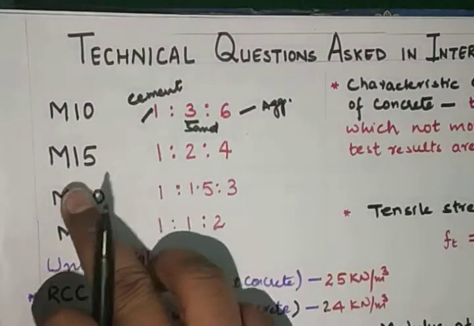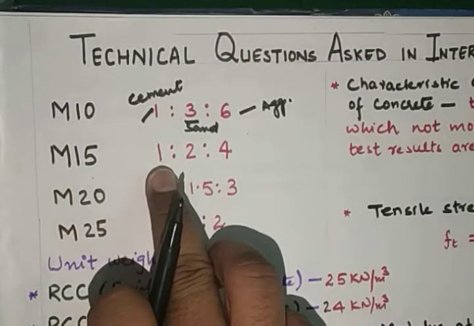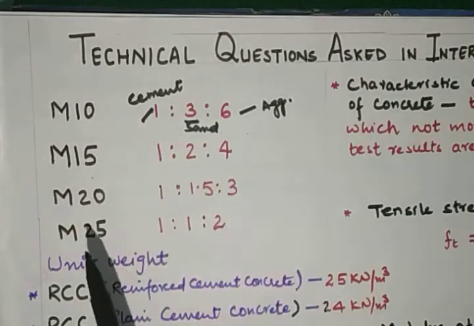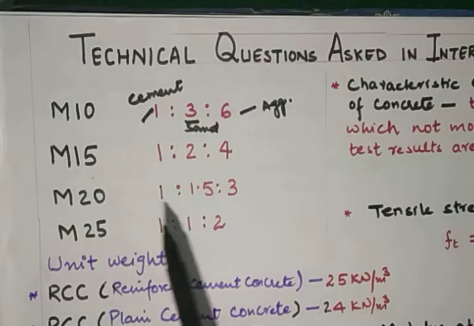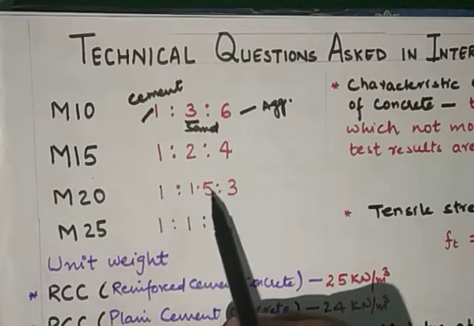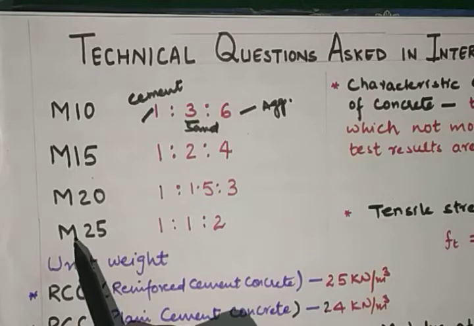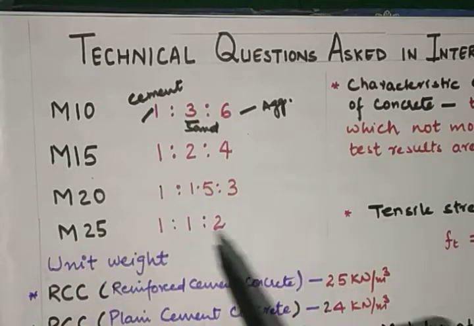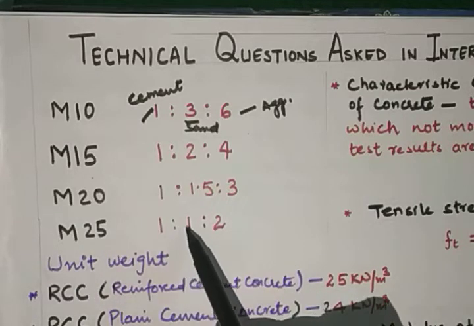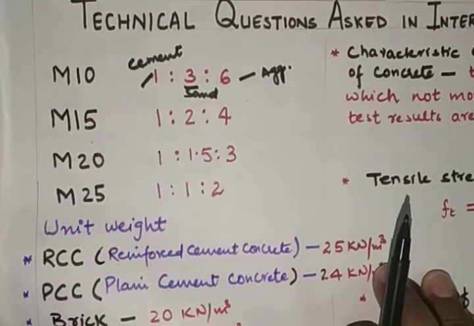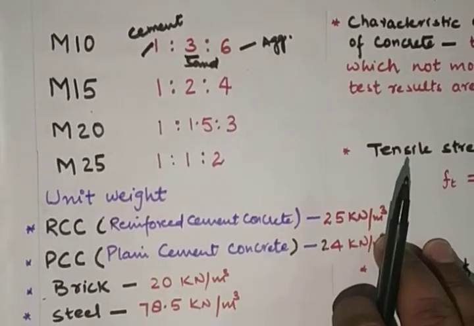For M15 grade of concrete, the ratio is 1:2:4. M20 grade of concrete, the ratio is 1:1.5:3. And M25 grade of concrete, the ratio is 1:1:2. So the next topic is unit weight.